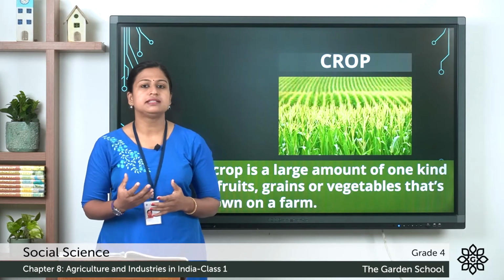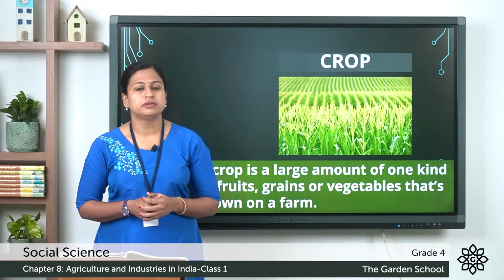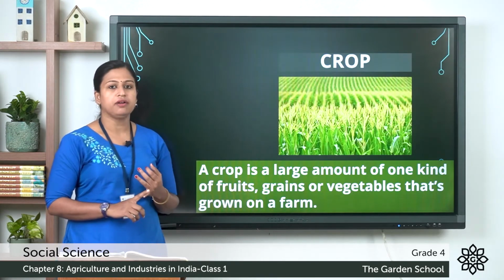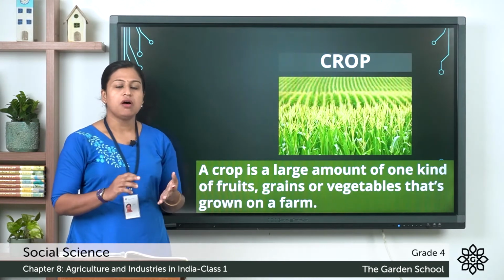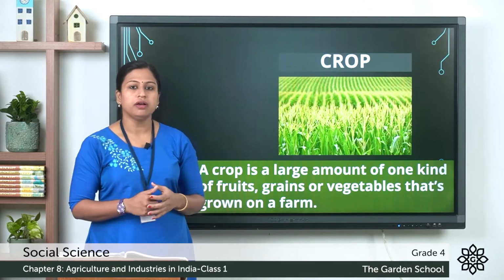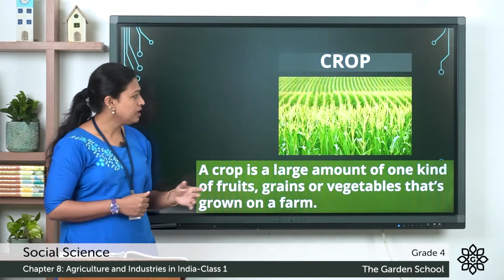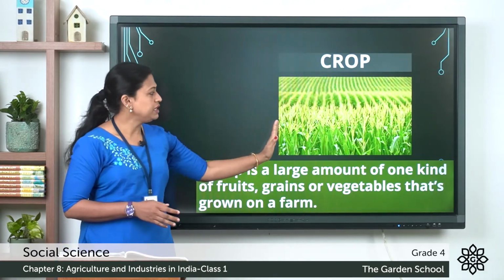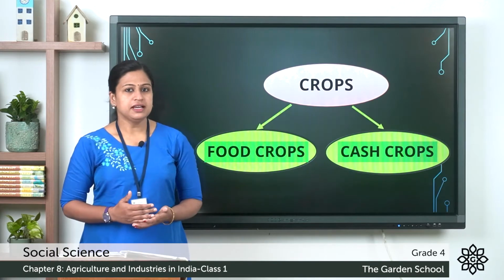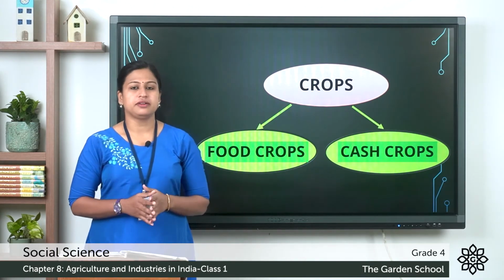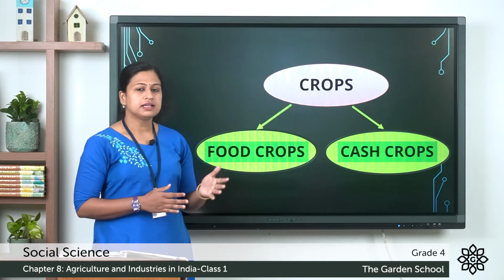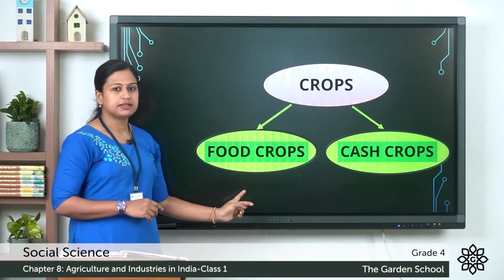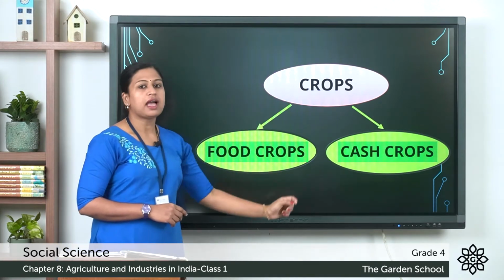Before that, let's discuss what is a crop. A crop is a large amount of one kind of fruit or grains or vegetables that are grown on a farm. So you can see this is a wheat cultivation farm. So only wheat crop is cultivated there. India is geographically a vast country, and it has various types of crops. Now these crops are divided into two categories, that is food crops and cash crops.